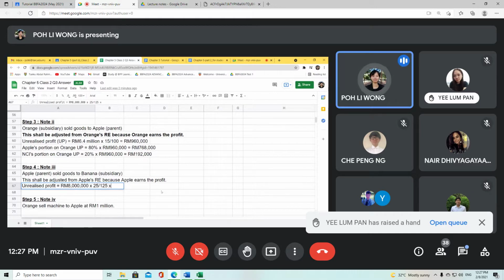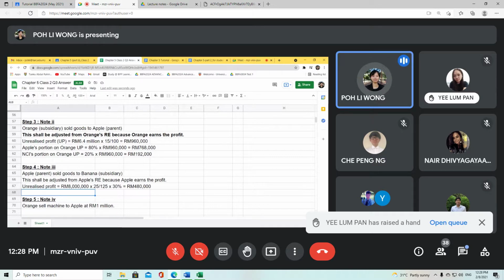The question also mentioned only 30% left unsold, so we only factor in 30%. 8 million times 25 divided by 125 times 30%, you will get RM480,000. So this 480,000 is an unrealized profit that is currently in Banana's books, in Banana's inventories, because the inventory has already been transferred to Banana, and Banana will treat this as a cost.